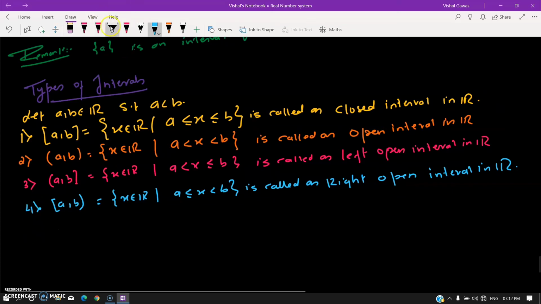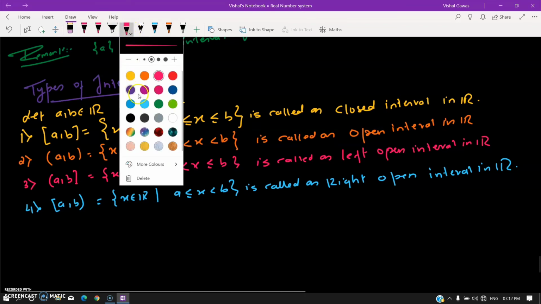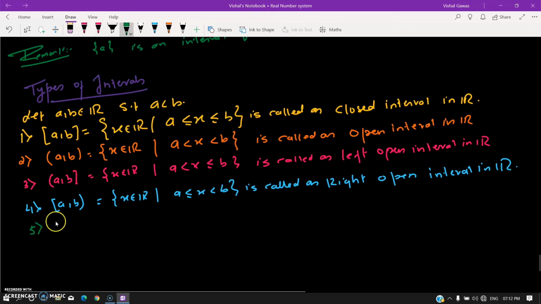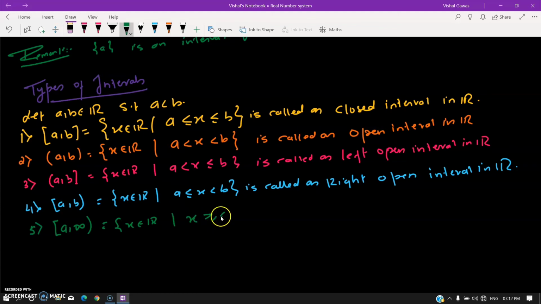The fifth one is something like this: we have [a, infinity). This is the set of all x in R such that x is bigger than or equal to a. This is a closed interval in R, where infinity means all the numbers to the right of a.